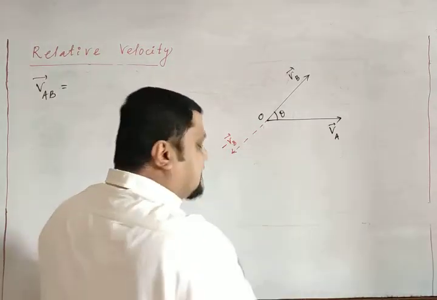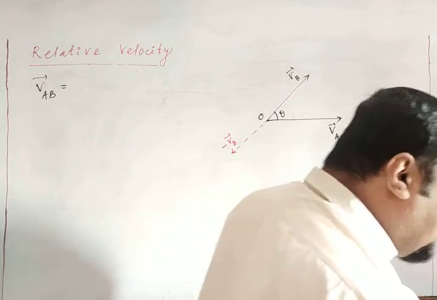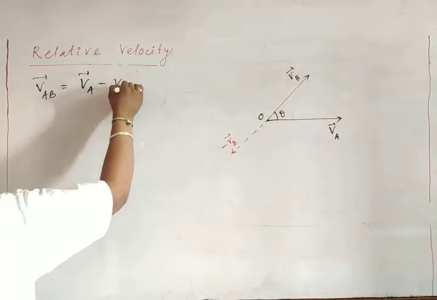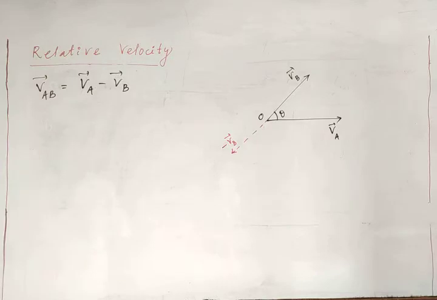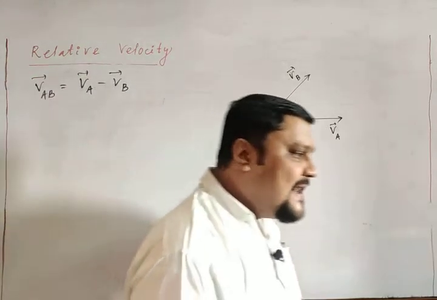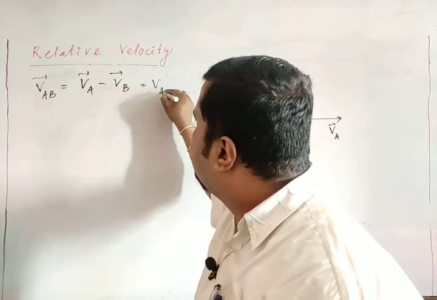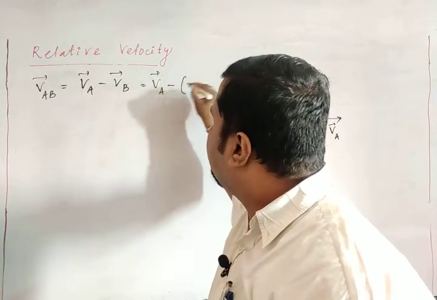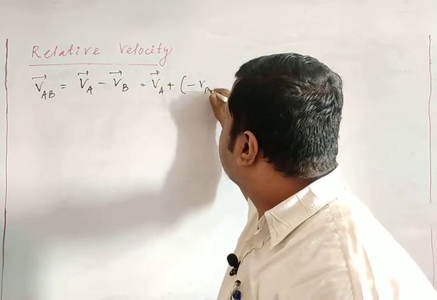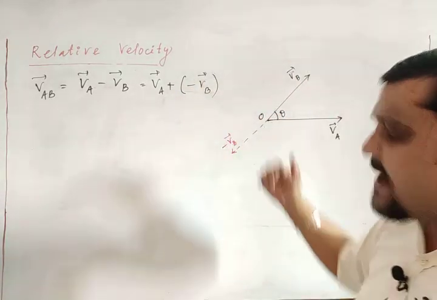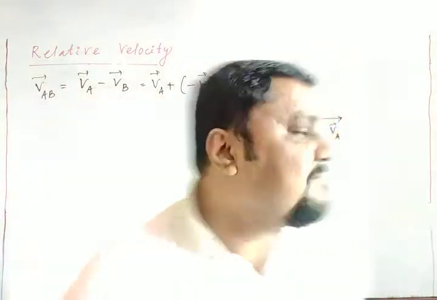So after getting this minus VB, what will I get here? A with respect to B means, according to your formula, VA minus VB. The subtraction means I can write VA plus of minus VB.